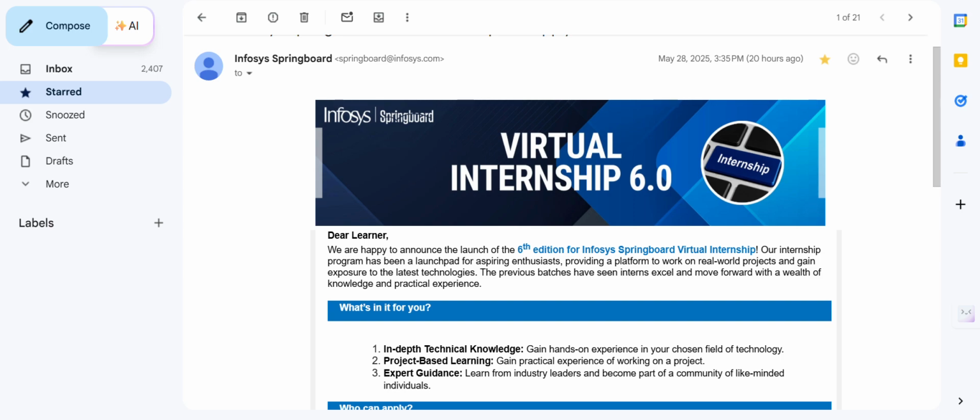Today we are going to discuss another internship. This is a virtual internship provided by Infosys Springboard. So now let us discuss what this internship is and how to apply, every single detail about this. This is one of India's most awaited virtual internship programs, Infosys Springboard 6.0. This is live now. Want to learn tech skills from scratch and work on real-world projects, all while studying from home? Now, this is the right way to go.